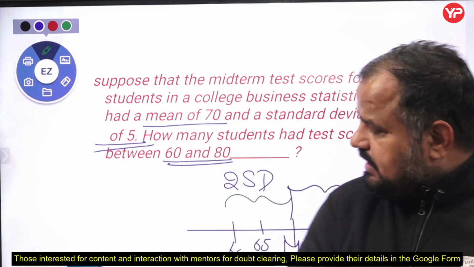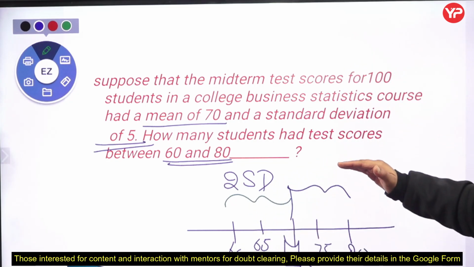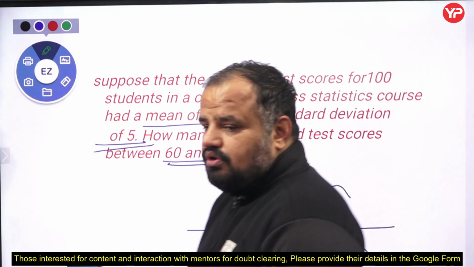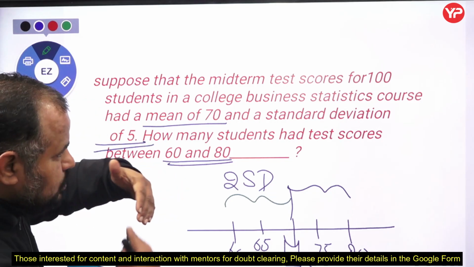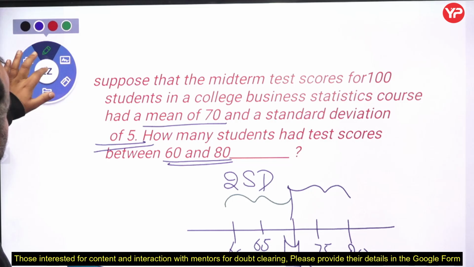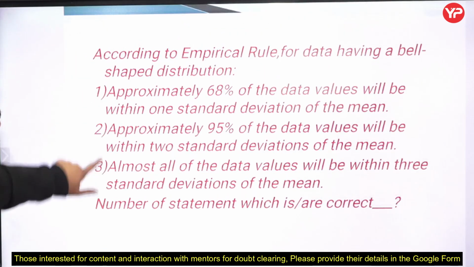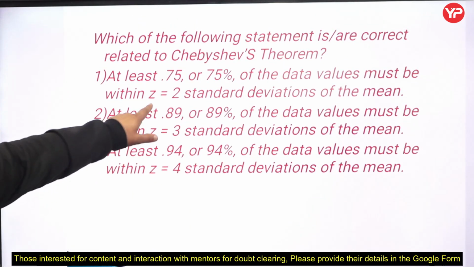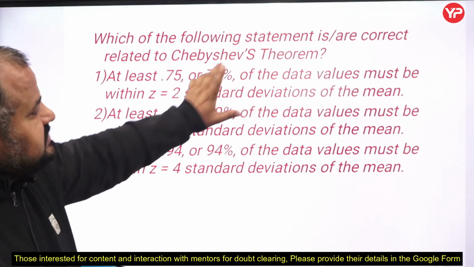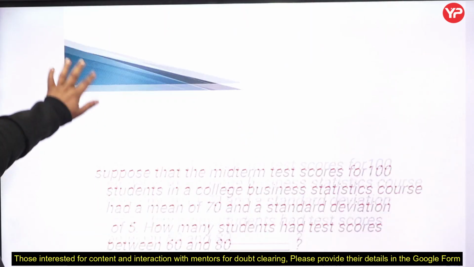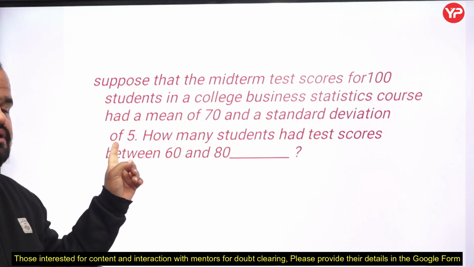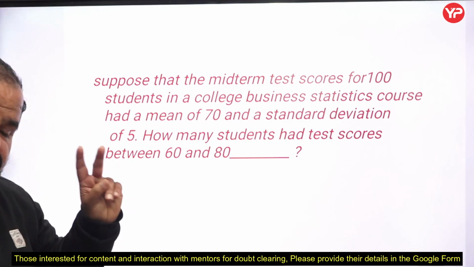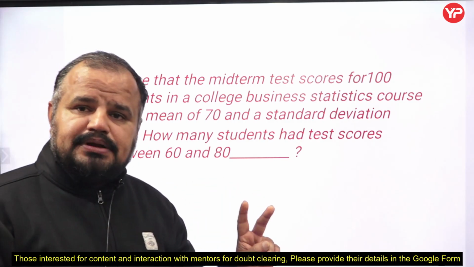So with 2 standard deviations in Chebyshev's theorem, as in the previous question, 75% of the data values must lie between the scores of 60 and 80 if the mean is 70 and the standard deviation is 5. That's why these two theorems are very important, my dear students.